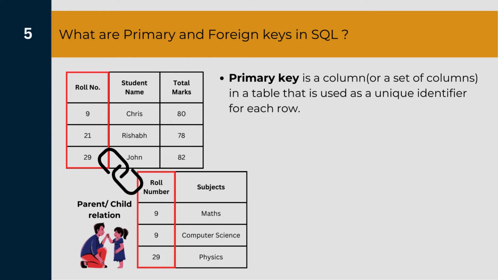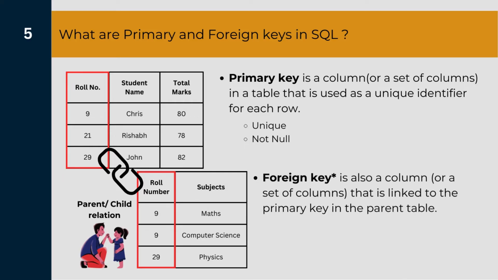Now if you consider the upper table, which is the parent table, the column roll number would be unique for each of the rows because every student in the class will have a unique roll number assigned to each one of them. Now whenever we say a primary key constraint, there are two constraints which are automatically imposed on that particular column, which are a unique constraint, that means all the values in the column must be unique.